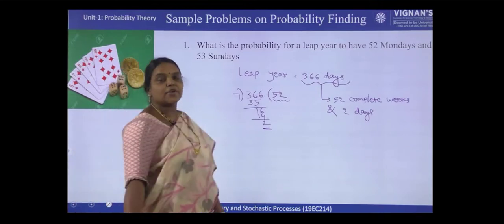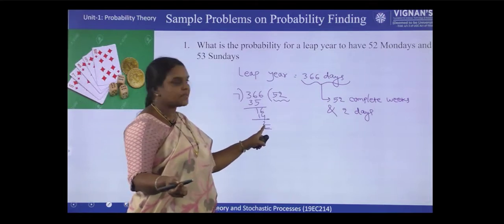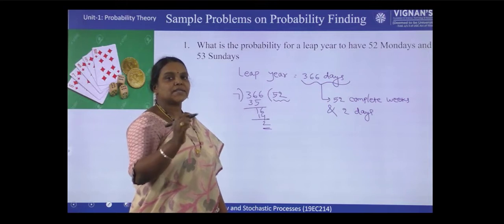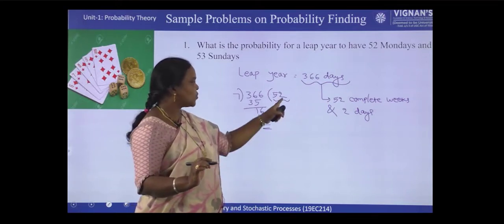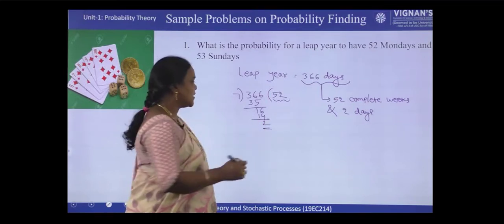So to find that, we have to write the sample space. What are all the possibilities of these 2 days? Because 52 weeks means all 52 Sundays, 52 Mondays up to 52 Saturdays. So complete weeks. But these 2 days are distinguishing that event.